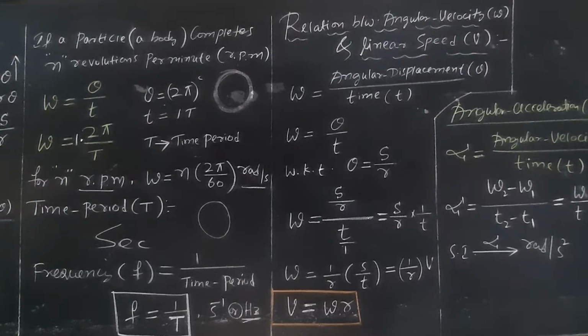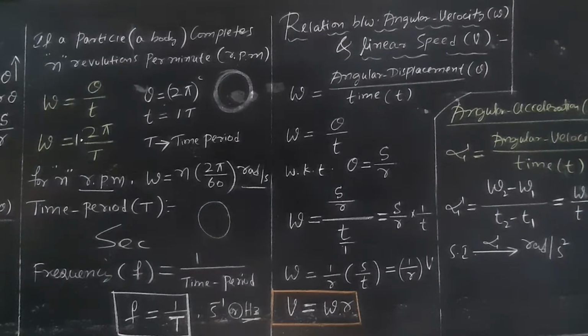Therefore, omega is equal to theta by t, that is 2 pi by T, capital T. Capital T is time period, small t is time. So, if a particle completes n revolutions per minute, then omega is equal to n times 2 pi by time period, where T is equal to 1 minute. 1 minute is equal to 60 seconds. That is 2 pi by 60 radian per second.